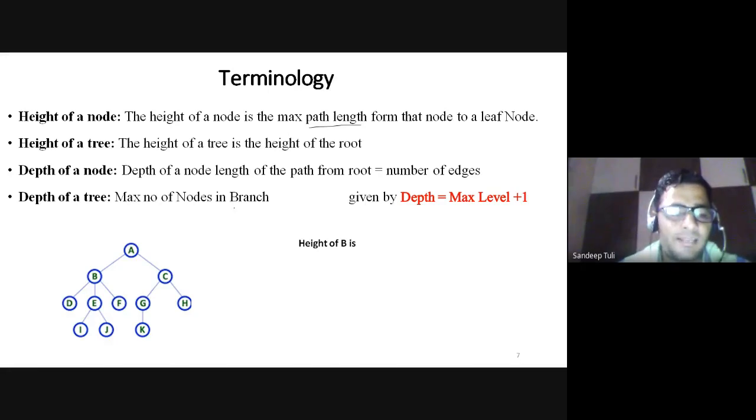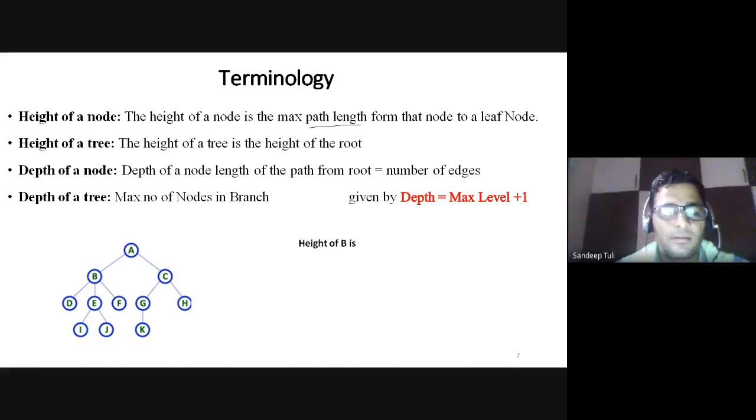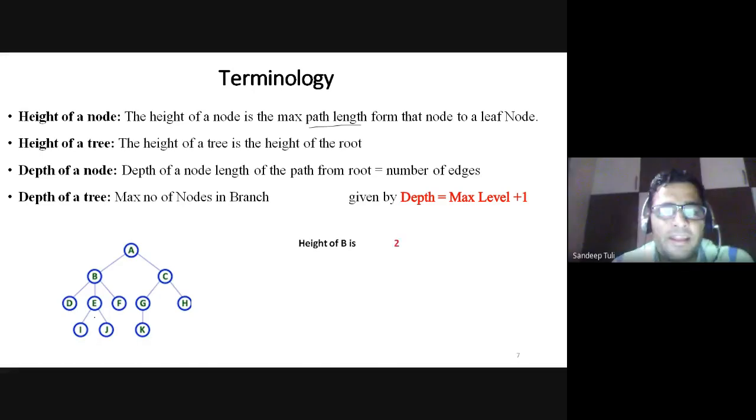How many edges are there in that? Two edges are there. 3 nodes and 2 edges. So the height of that B will be 2. Is it okay, sir? The height of a node is the maximum path length from that node to the leaf. That node means B itself. Suppose I am talking about the height of B, then it is from B, so from B to the leaf. I have to identify the leaf with the maximum distance. Okay.